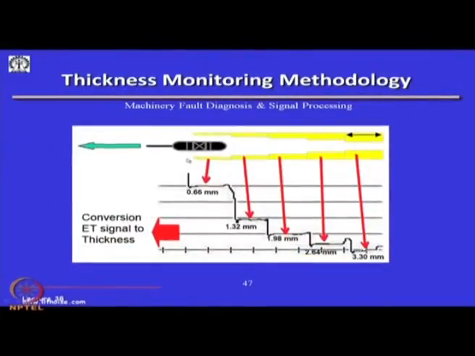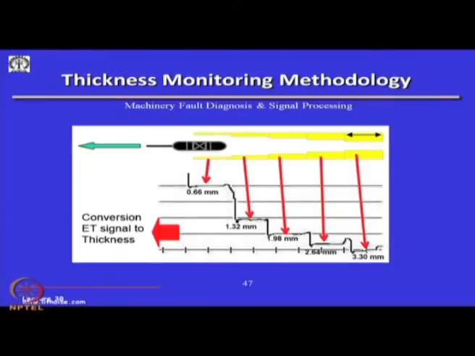Now you see, if you move the eddy current probe inside a tube which is made artificially with certain thicknesses, you will see the eddy current signal converted to thicknesses: 0.6 mm, 1.32, 1.98, 2.64, 3.30. If this kind of in situ calibration is done, it gives us confidence as to whether what we are measuring is correct. This is a standard calibration tube which is available to buy, and it can be used to test the deflection.